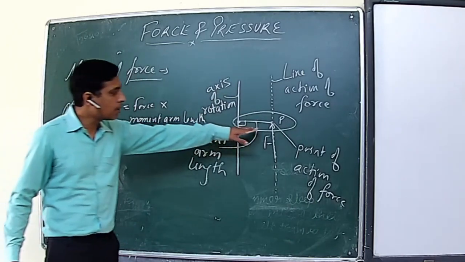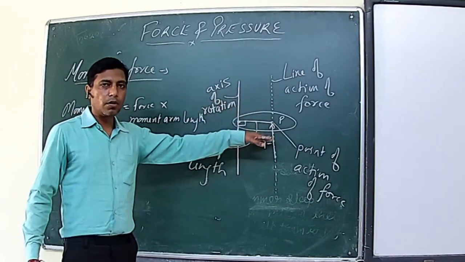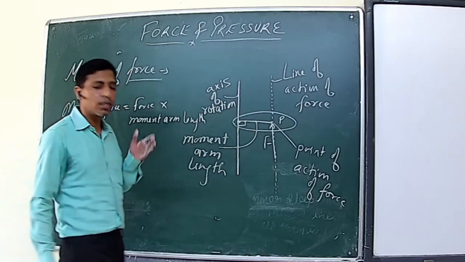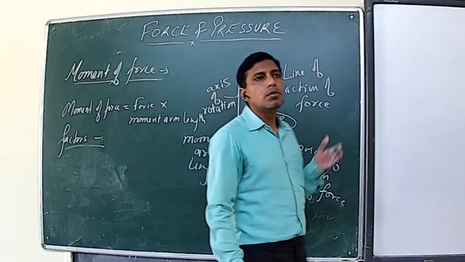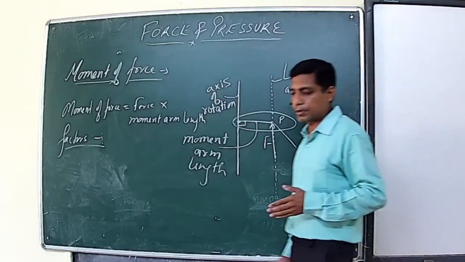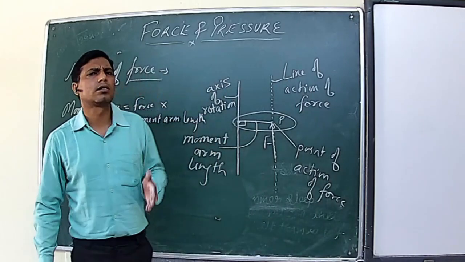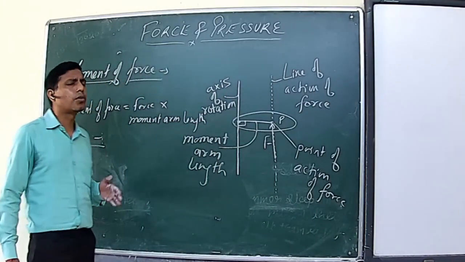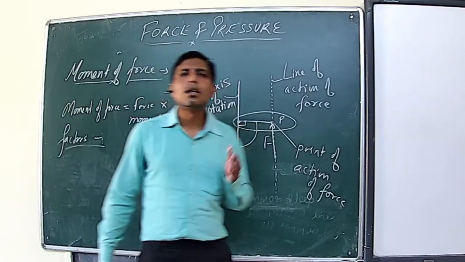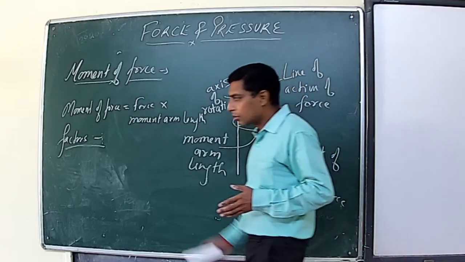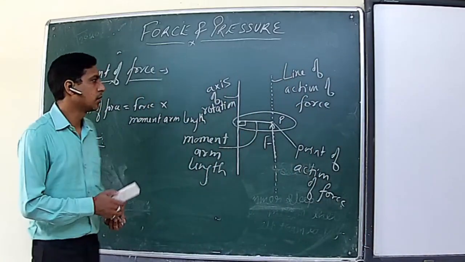Lesser is the moment arm length, lesser will be the value of moment of force. So basically, moment of force is also defined as how much torque or moment of force must be provided so that a body can rotate. Like we have already discussed, our nature is always to apply less effort. We always try to reduce our effort application.